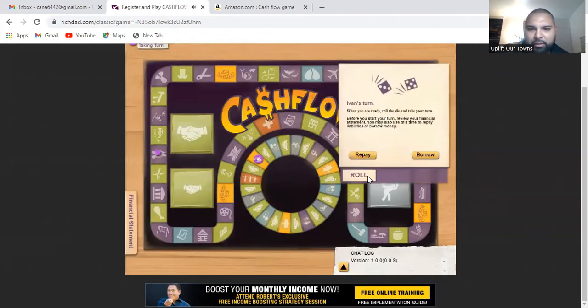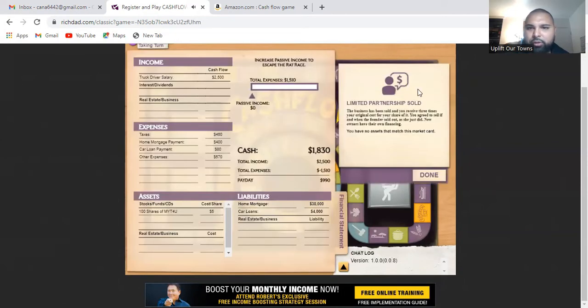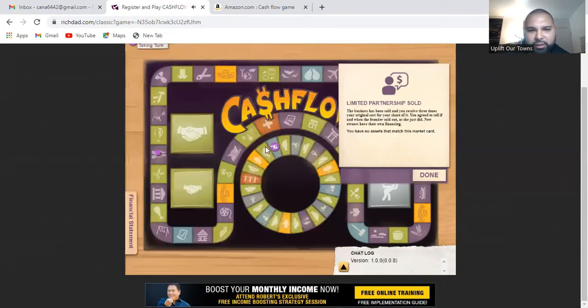Cancel. And so I believe this square is the market square. So it'll let you know what's going on in the market. So right now, the business has been sold and you receive 3 times your original cost. So this is for anybody who was able to buy a business as they were playing. So if I had a business, I would be able to sell it at,